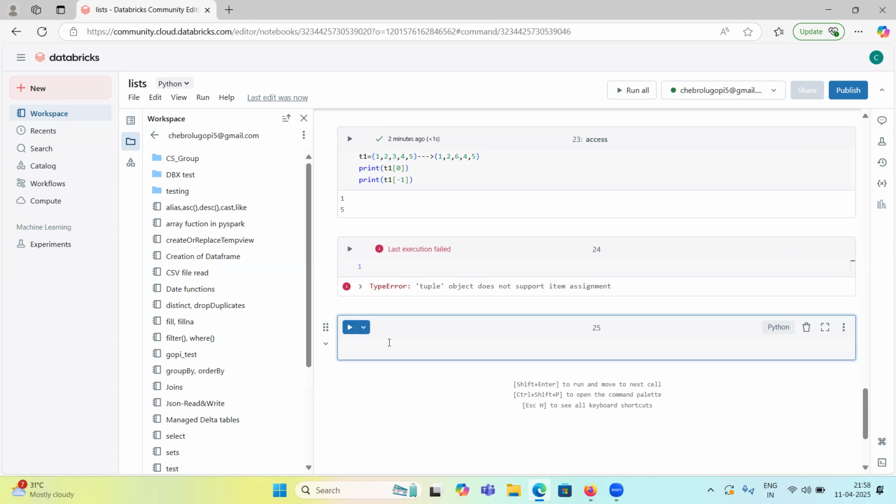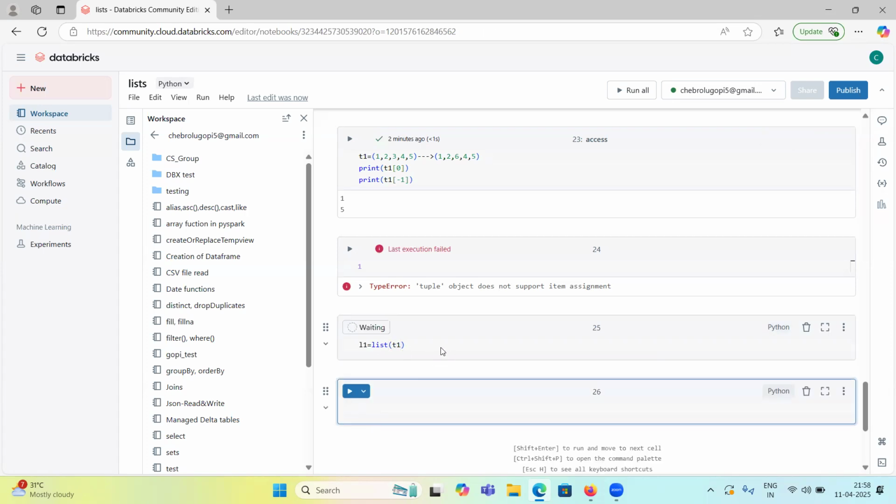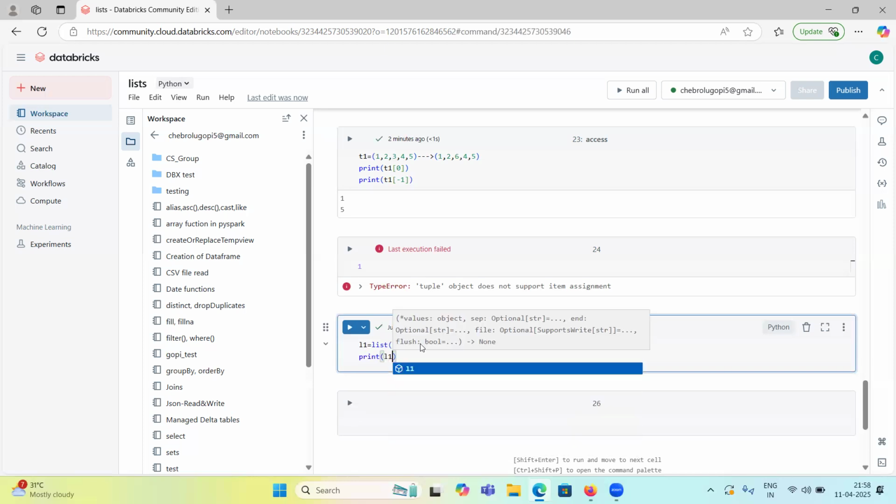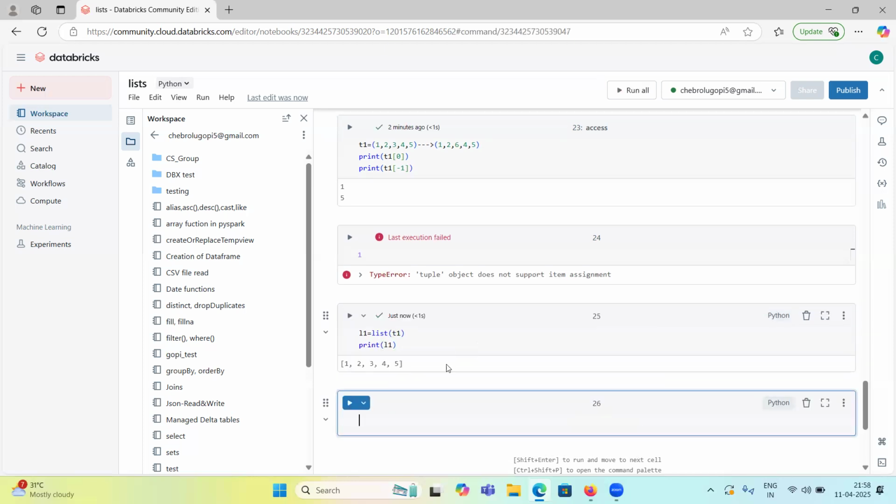First we convert it to a list. We have the list function, right? So now convert it into a list. Now print this list. First we have the tuple, and I want to change this one. Directly I cannot change it, it will throw an error.